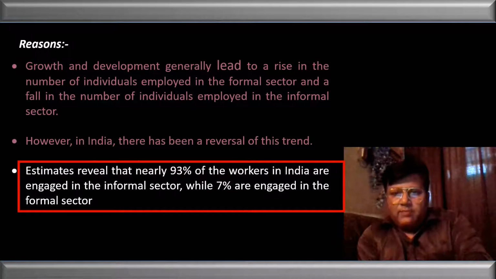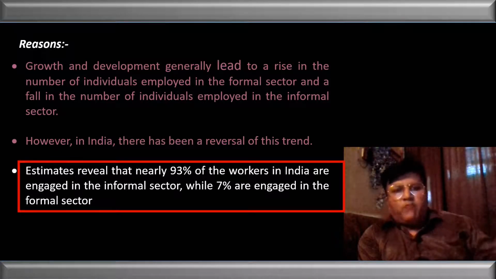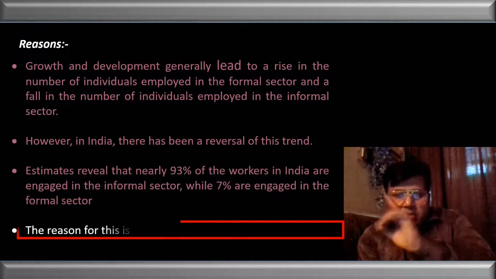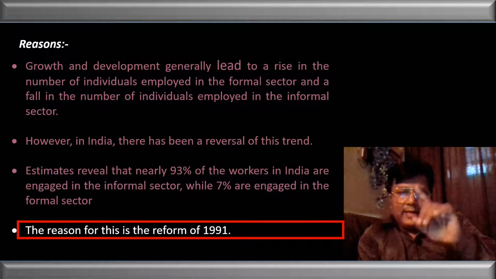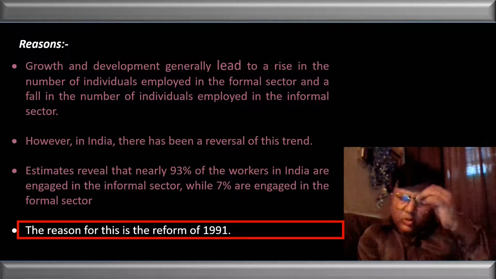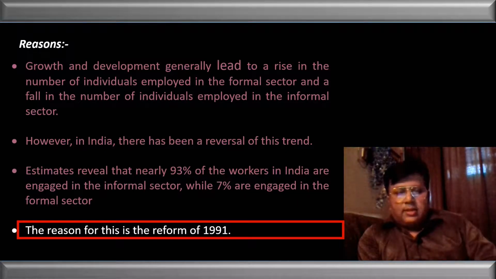What is the thing we have seen? We have seen that with the growth of the economy, with the development of the economy, there is a shift from formal to the informal sector. And it is hard to believe that in our country, 93% of the workers are engaged in the informal sector. The main reason behind it is the economic reforms of 1991. We have not implemented the economic reforms properly. There are loopholes in the economic reforms. We have to revive the economic reforms. Otherwise, the problems of informalization cannot be solved.